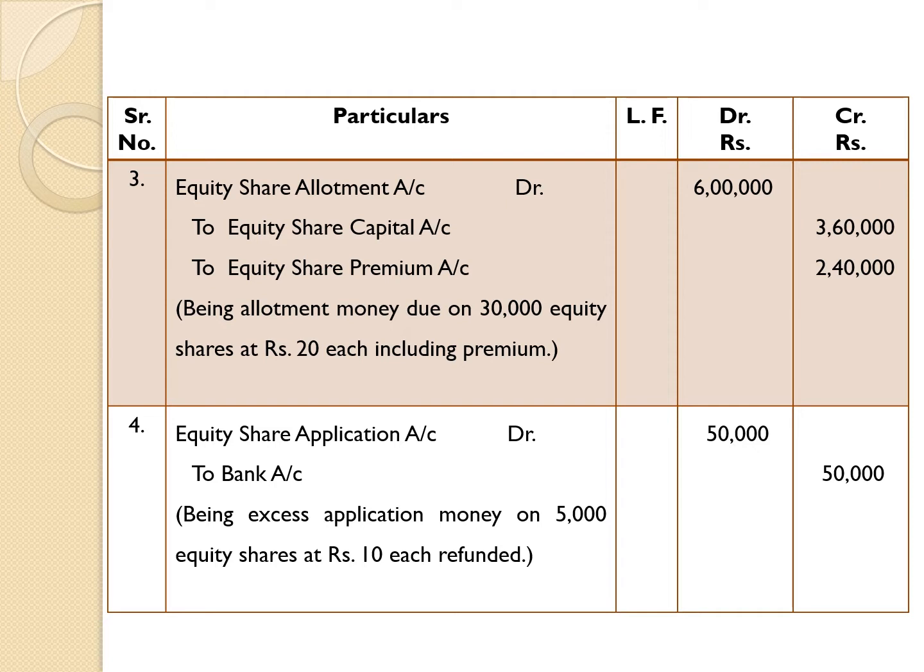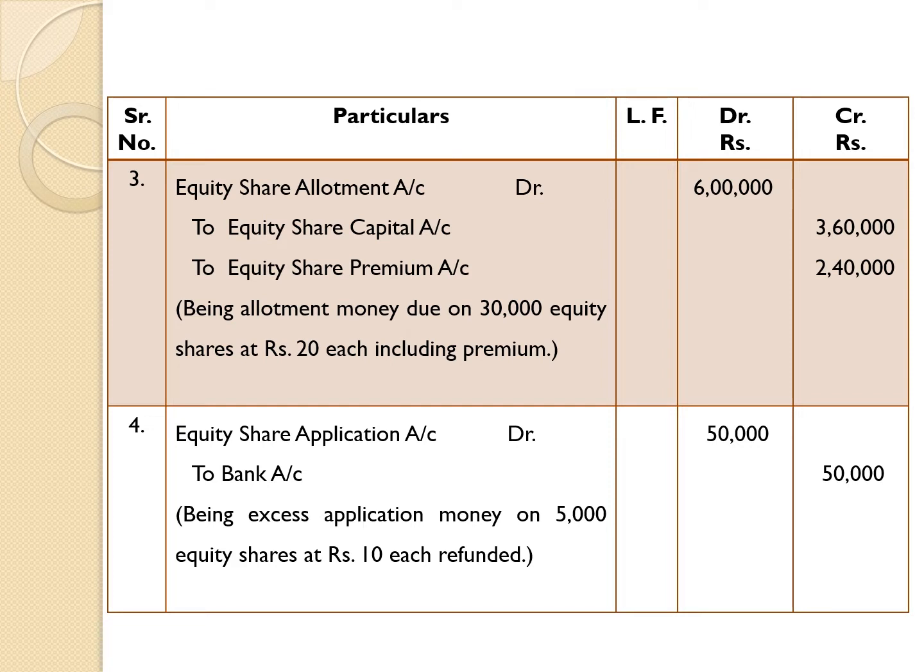Now we are going to pass entries about allotment. Firstly, we are showing amount due on allotment. Therefore, allotment account will be debited by considering the allotment money due per share. Here base is 30,000 equity shares.